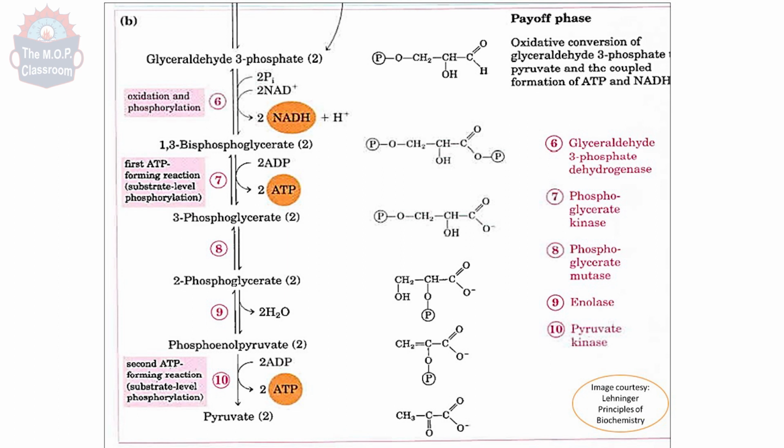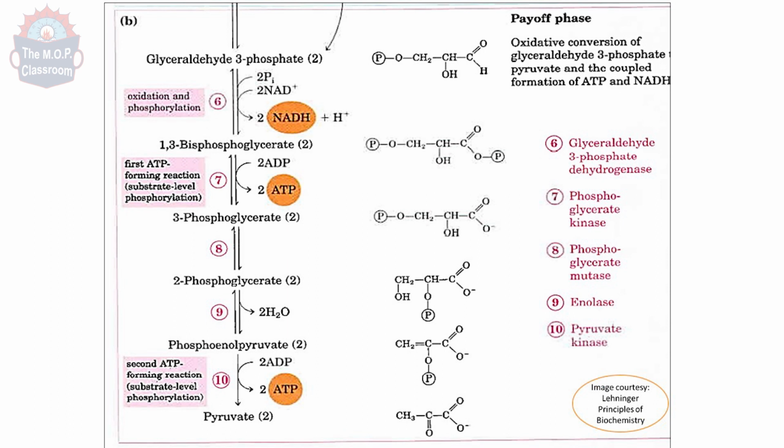1,3-bisphosphoglycerate now gets converted to 3-phosphoglycerate by the action of the enzyme phosphoglycerate kinase. Now this is the first ATP forming reaction in our glycolysis. We also call it substrate level phosphorylation. Here 1,3-bisphosphoglycerate is a high energy compound. We are going to take the phosphate group from this high energy compound and it is getting phosphorylated with ADP to form ATP. So substrate level phosphorylation means at the cost of the substrate, ADP gets phosphorylated to ATP without getting into the electron transport chain.